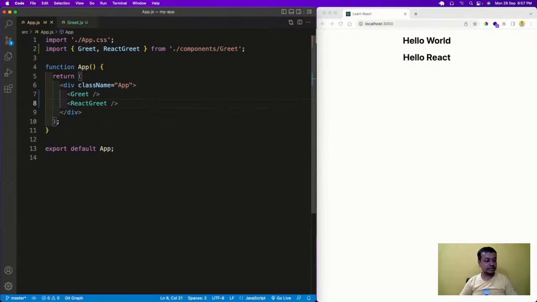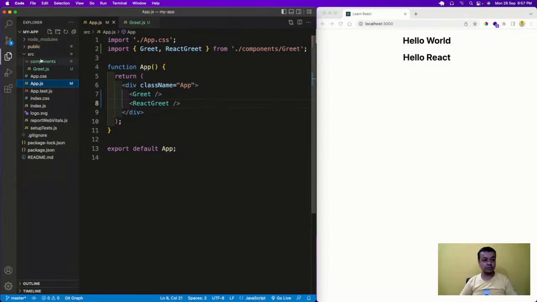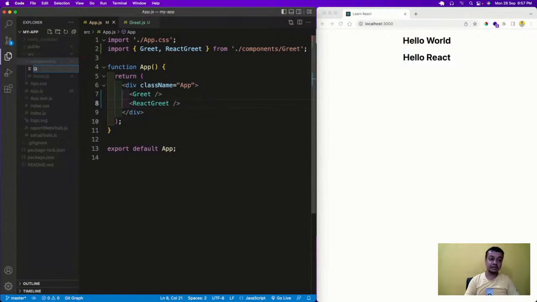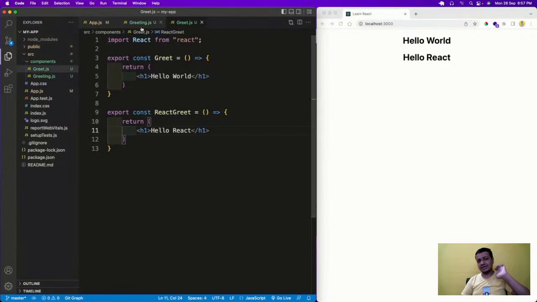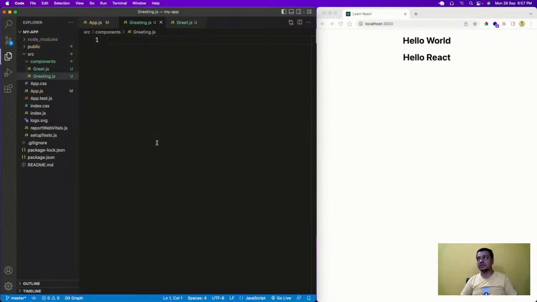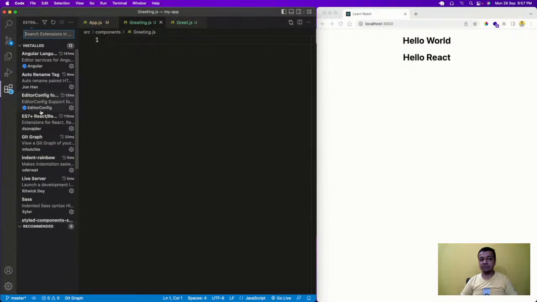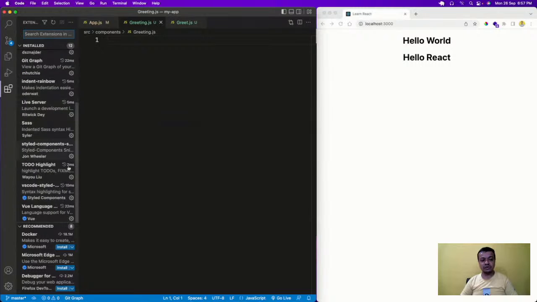So let us create a default export. I will go here, and in components create another component known as greeting. In React, we should divide everything into components. So greeting.js, and here, one more thing, I don't want to write the skeleton code again. There is a way to write the skeleton code in React. In HTML, the skeleton code is created by VS Code, but it is not like that in React. So in React there are some small components, small things.